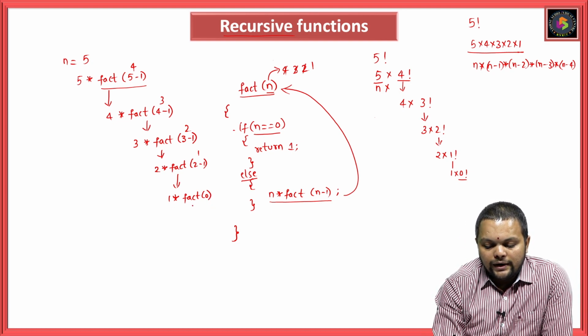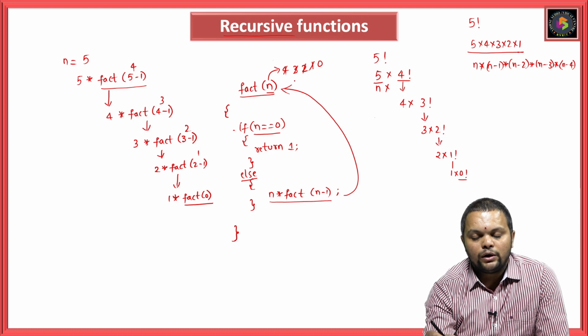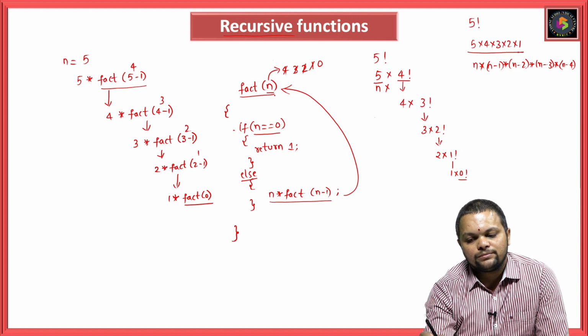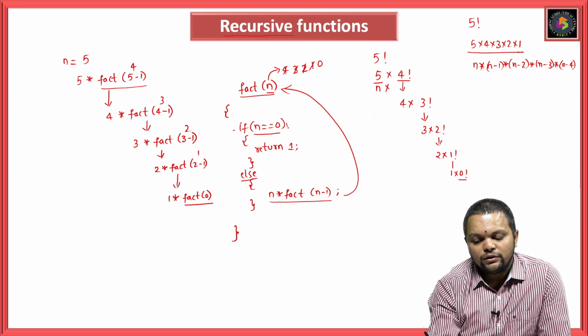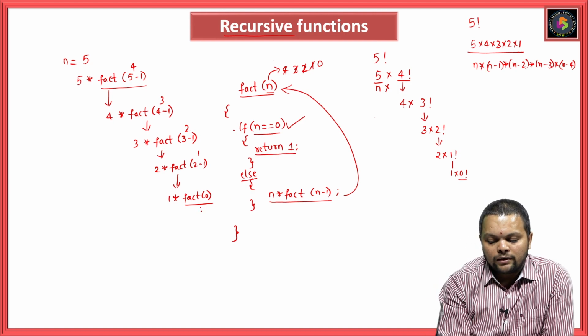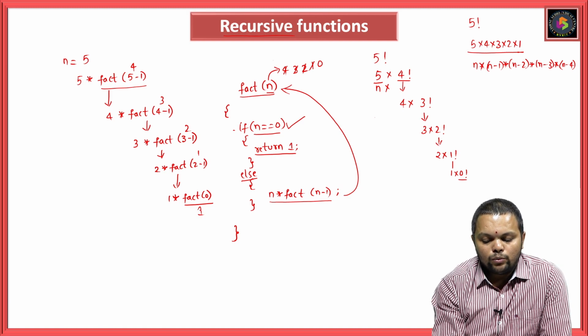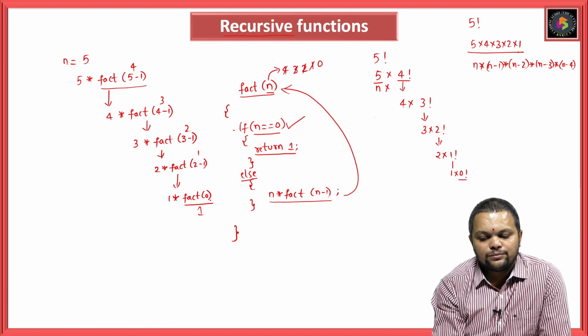So if I am giving 1 into fact of 0, now in fact of 0, the n value is 0. With value as 0, it will enter into that particular function. 0 equal to 0, yes, the condition is satisfied. So this will return an answer as what? 1. So now you got an answer. 1 into 1, you got an answer for fact of 0.